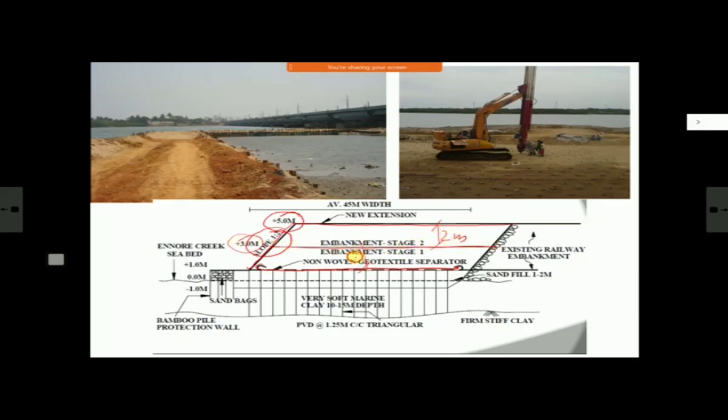So this is 2 meter, and this is 3 meter. And from bottom up 1 meter, they have filled with this 1 meter drainage blanket. And here they have put some bamboo piles and some sandbags, so that there is no erosion because of wave action. This is how the system was, and this is the ground improvement which they used.